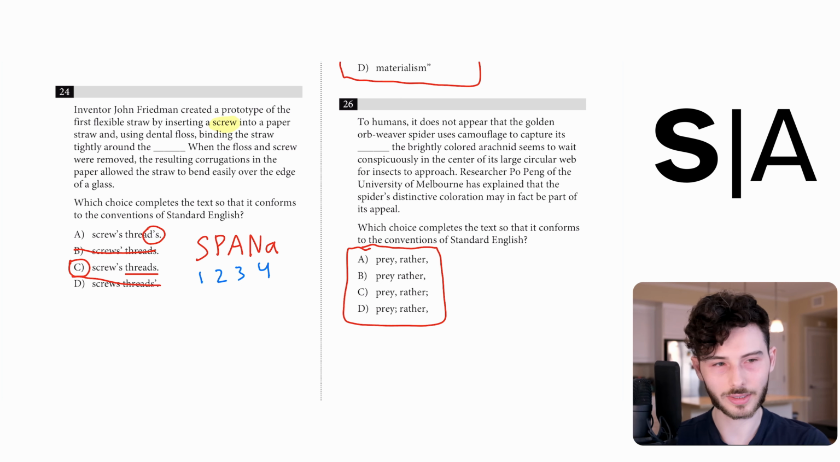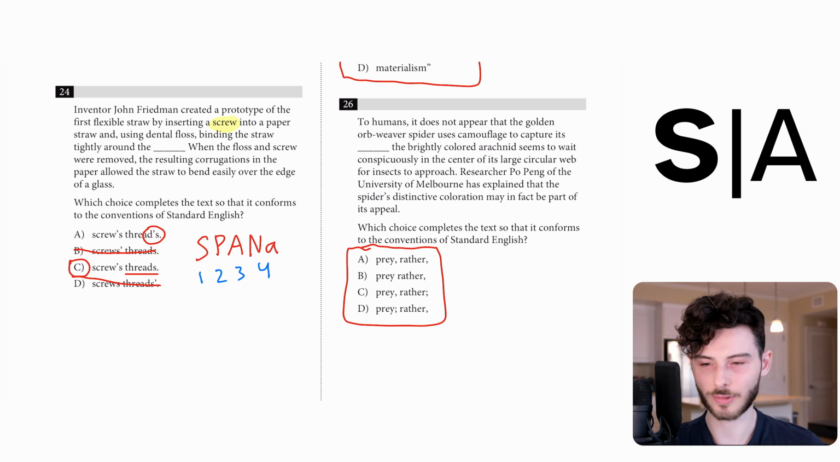To humans, it does not appear that the golden orb weaver spider uses camouflage to capture its prey. This is a complete idea already, so I'm leaning towards C. There's nothing before the word prey that has a contrasting element, right? We need the contrast to connect whatever we just read with whatever is coming next.